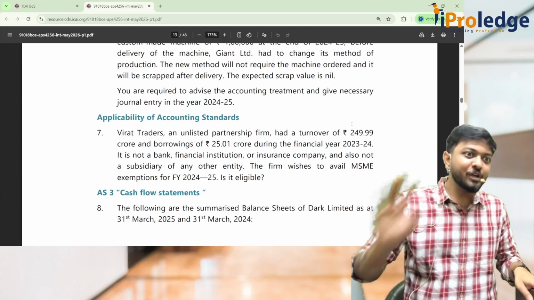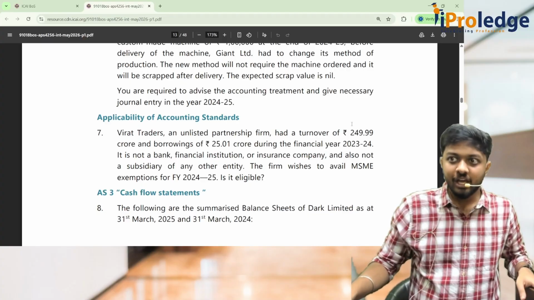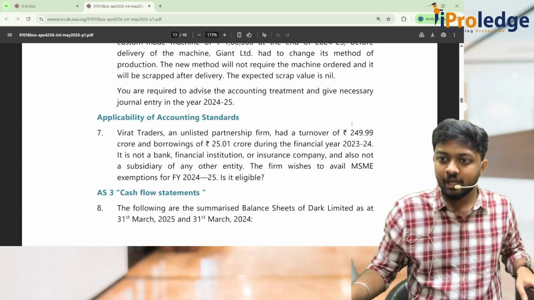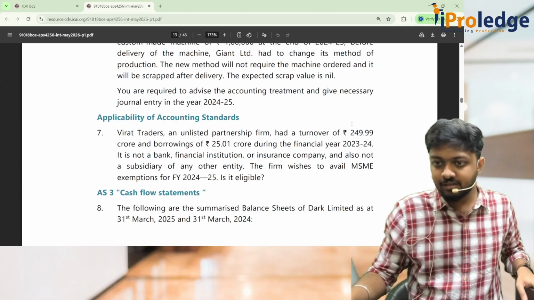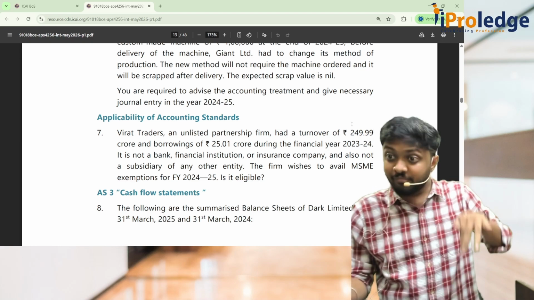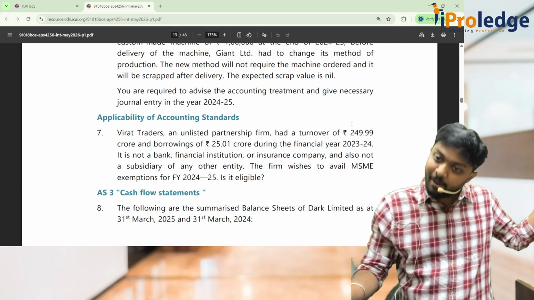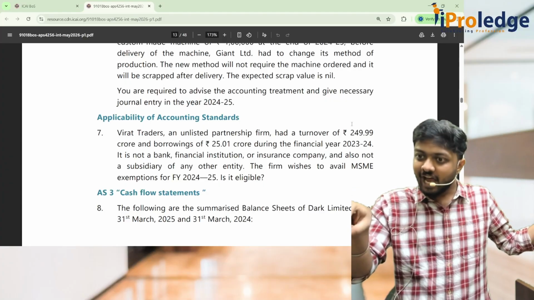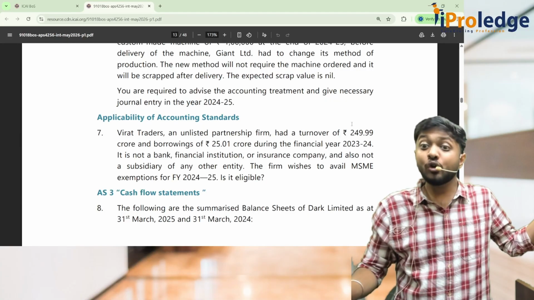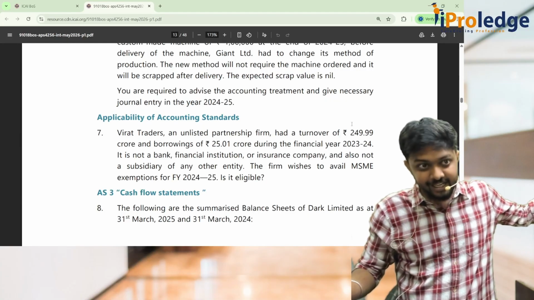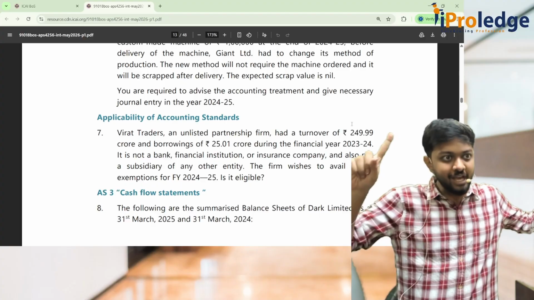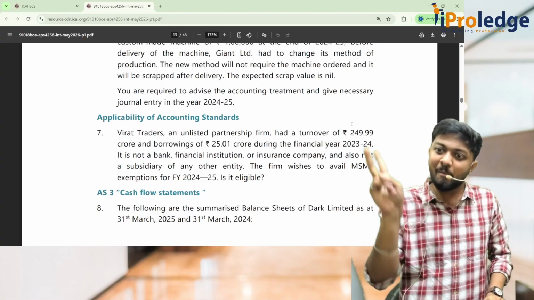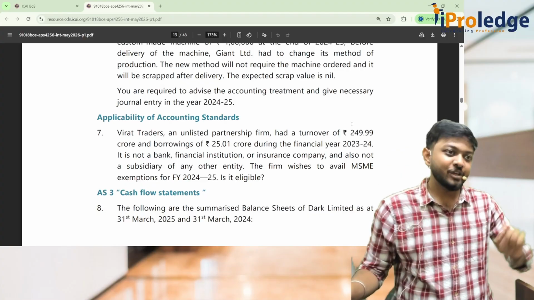And one more thing you have to keep in mind is, if you are classified as MSME for the first time via this criteria, then from 24-25 you are eligible. If you are already an existing company and last year you were non-MSME and this year via this criteria you have become MSME, are you eligible to become MSME this year? No. If you are already an existing entity who was a non-MSME and now you want to become MSME, you have to maintain the same MSME status for 2 consecutive years. Then only you can take MSME.